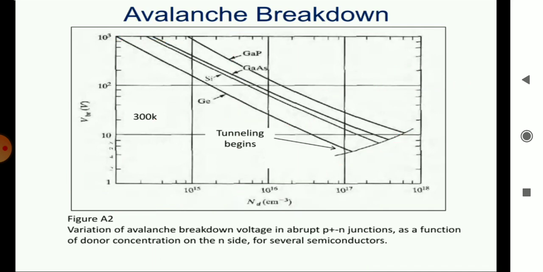So you write this graph in the exam and write it in your own words. That is how exactly the doping concentration will vary with the reverse bias voltage. So this completes Zener breakdown and avalanche breakdown.